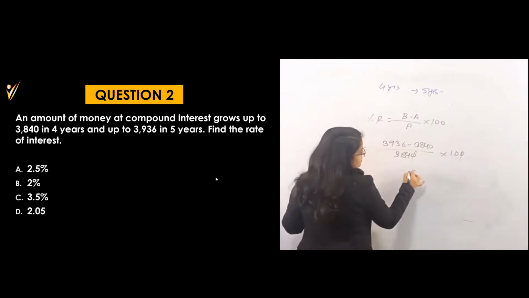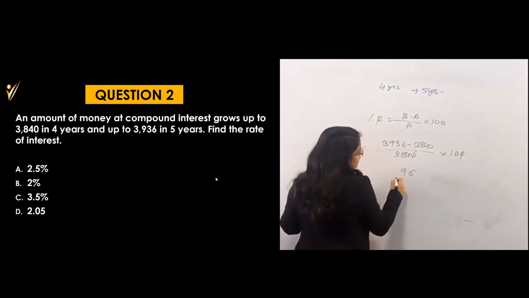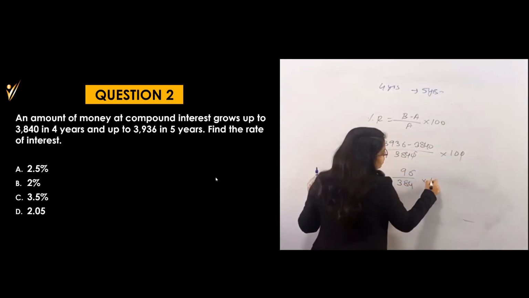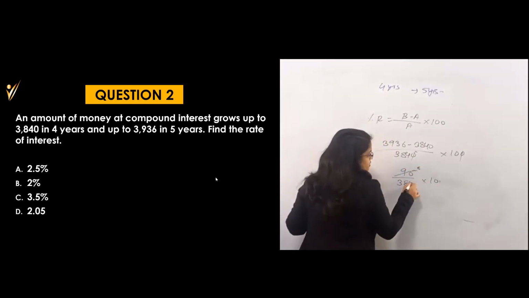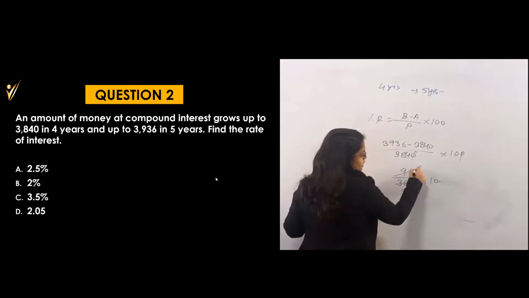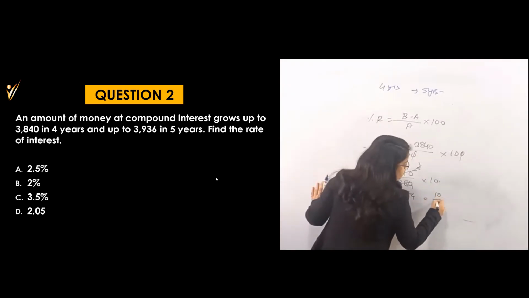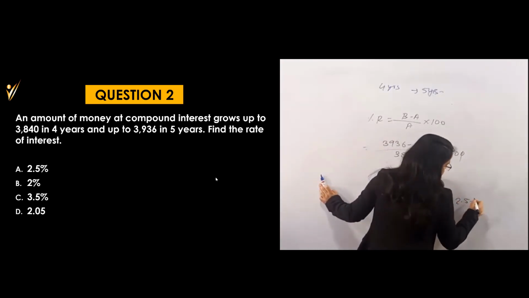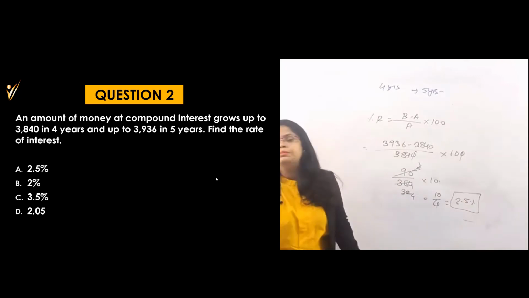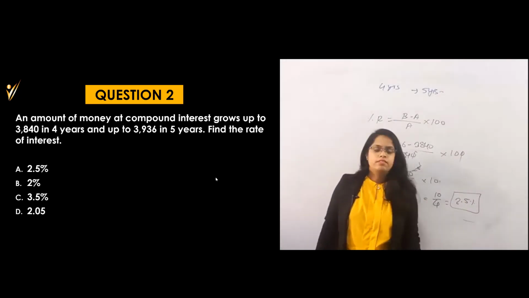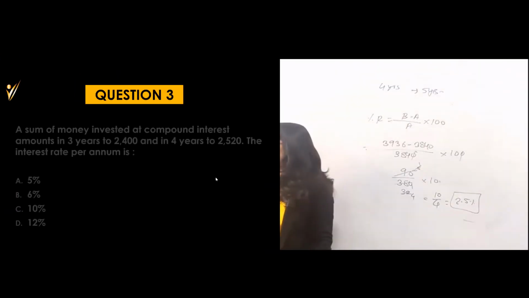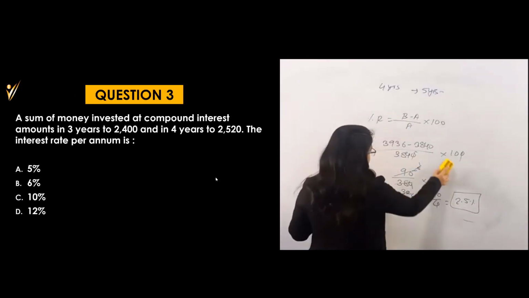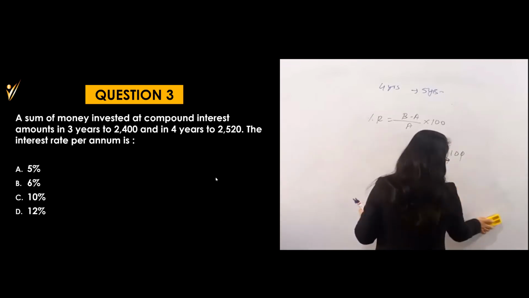The zeros will get cancelled. What is the difference here? 96. So 96 by 384 into 100. Into 10. If you solve this, 12 3s are 36 and 12 2s are 24, and again 1 by 4. Means 10 by 4, which is 2.5%. That will be your R. That is option A, your answer. So this is how we are using this. Now let's see the last question. After that we will sum up the session.